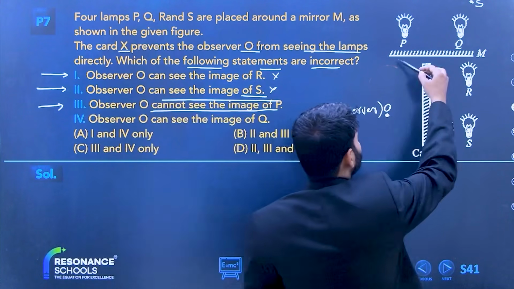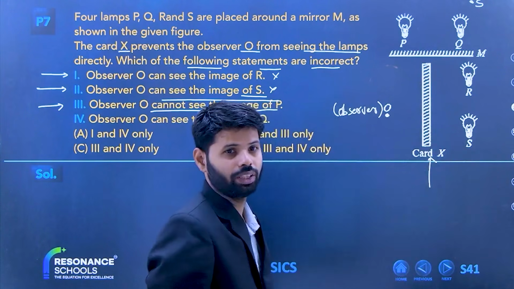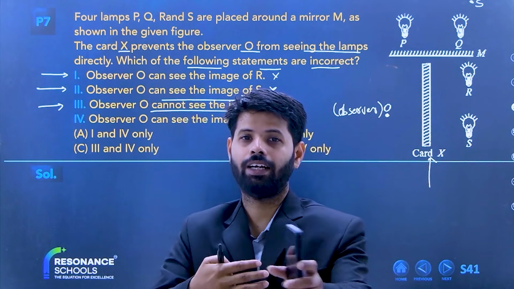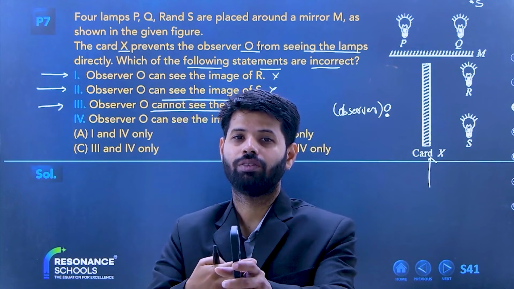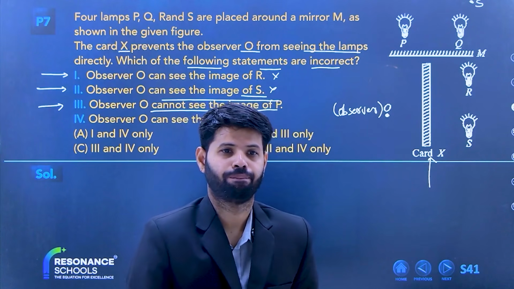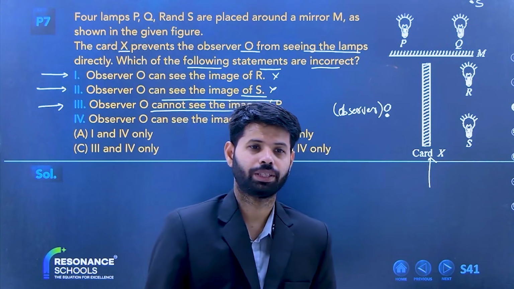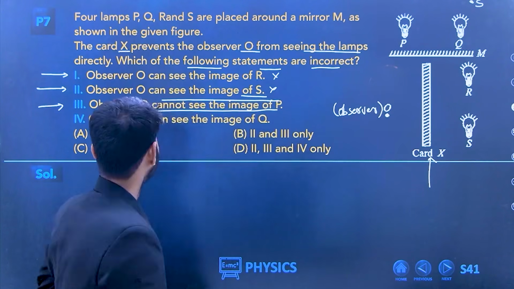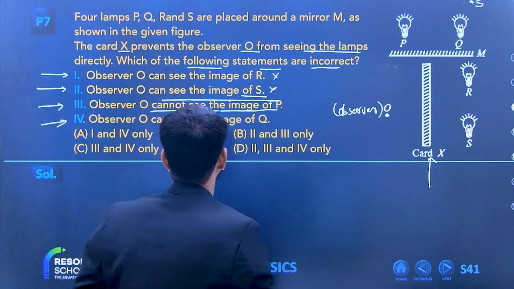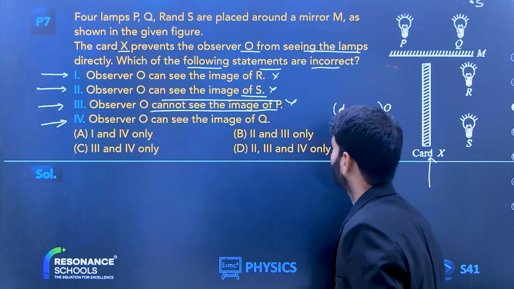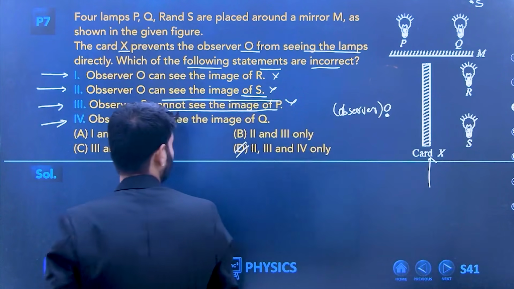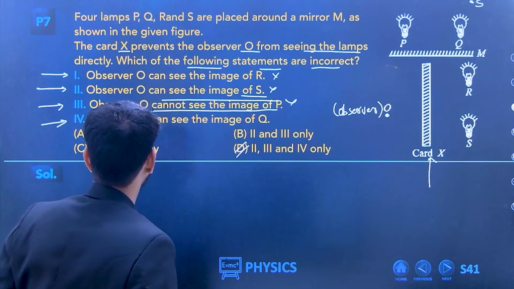Beta, the object is behind. For example, there is a mirror, and I hide something behind the mirror. Will you be able to see it? I don't think so. Last one. Observer O can see the image of Q. No. So all the options are wrong. I don't think anyone is right.